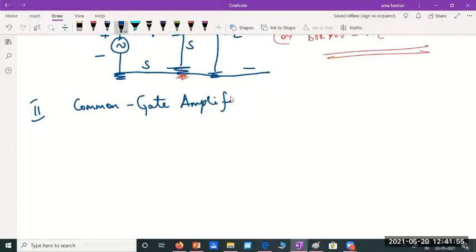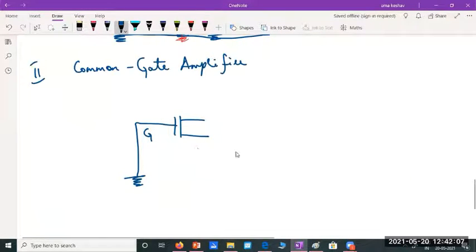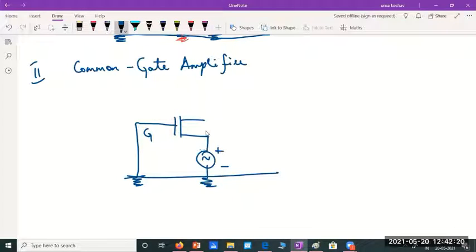amplifier. So as the name indicates, the gate terminal should be the common terminal. So you have to ground the gate and input should be given between source and the gate. I'll connect the input signal here. So this is the common terminal. Input is given between source and gate. And as usual, output is measured between drain and gate.